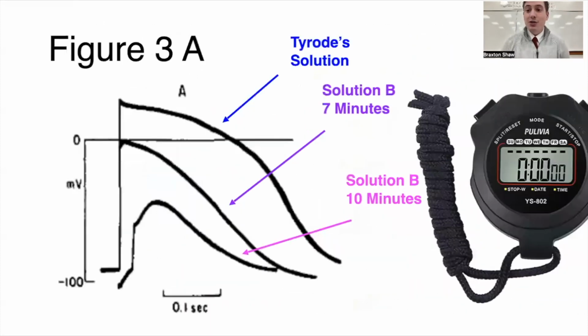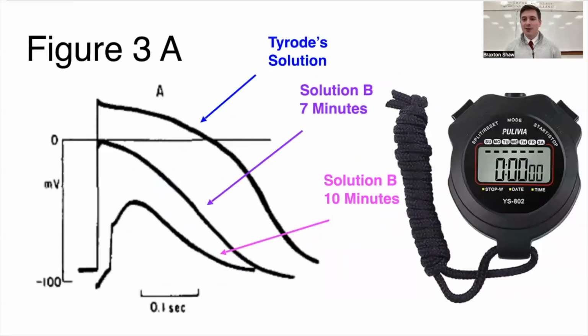So on this figure 3A, we can see the effects of putting the heart in the thyroid solution and testing the action potential there, and then putting in solution B and testing it again. We did this at 2 different times. We tested it at 7 minutes after placing the new solution and after 10.